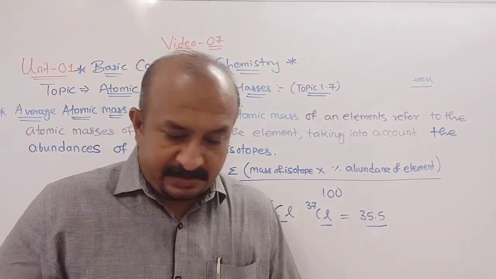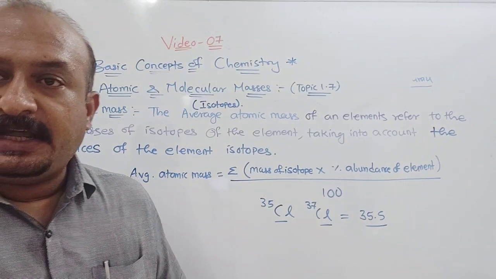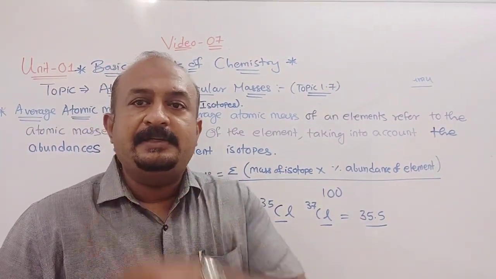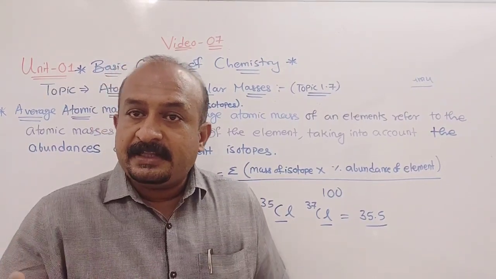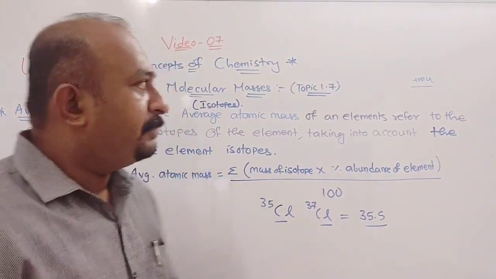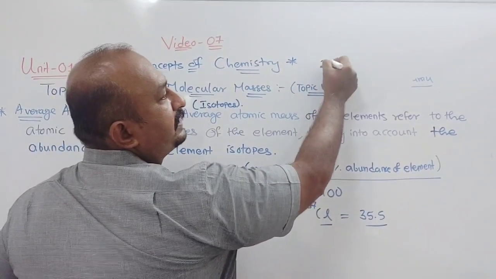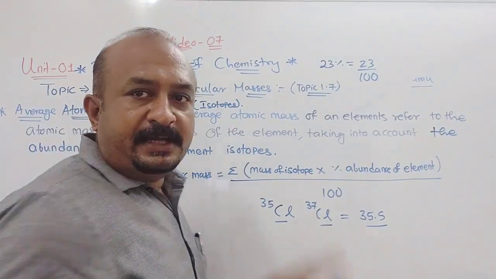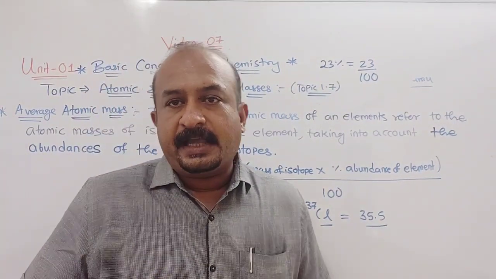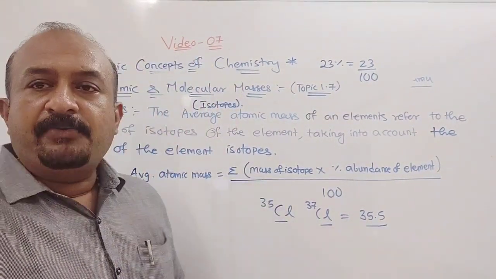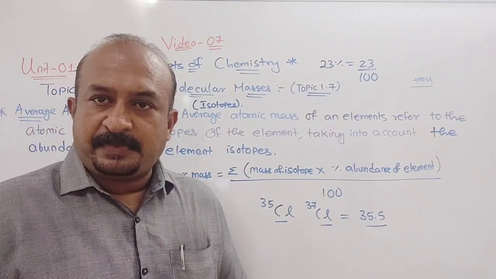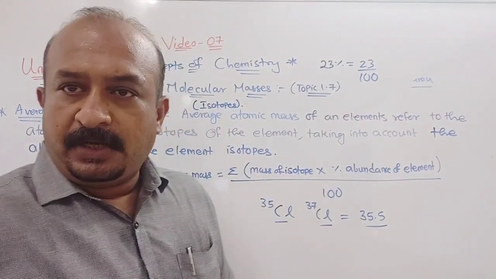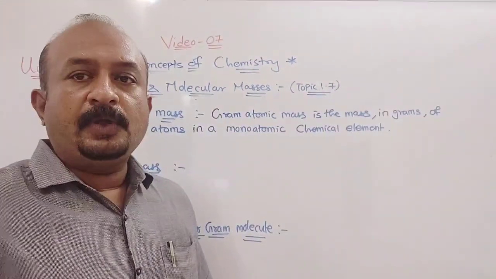Now in your textbook, after that, Table 1 gives the average atomic mass for carbon isotopes, and below that they have added all of this. They have divided the percentage by 100, because the percentage symbol means, suppose I write 23%, that is equal to 23 divided by 100. So they have done that for percentage abundance and calculated the average atomic mass. Understood this part? Now we will be discussing molecular mass.